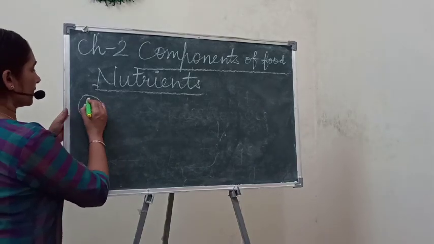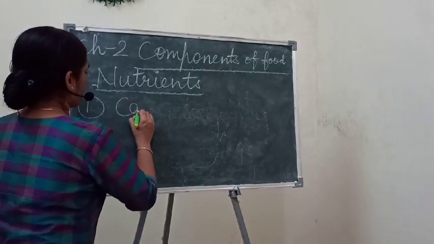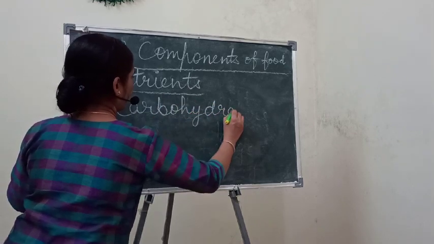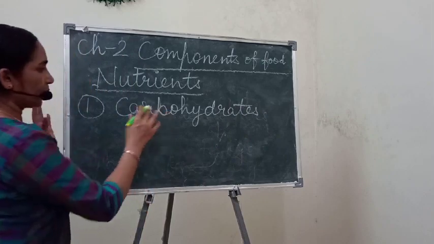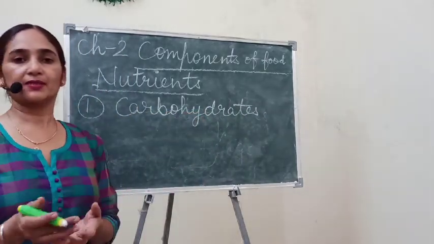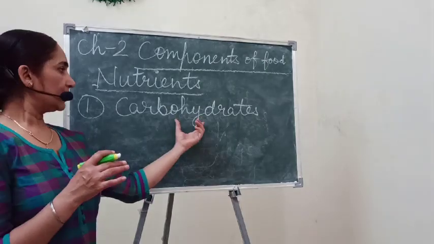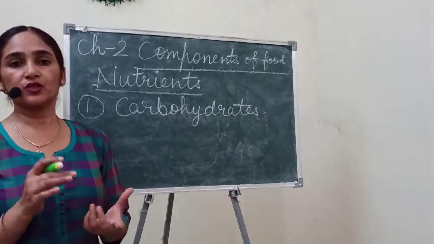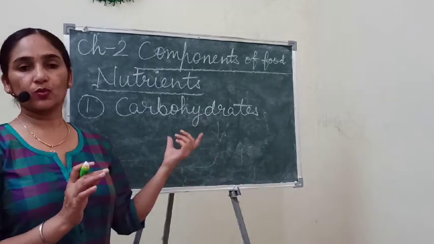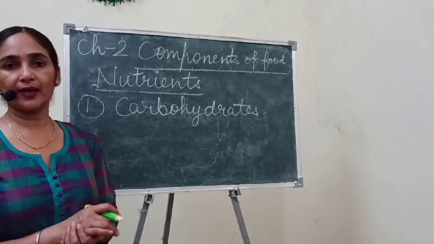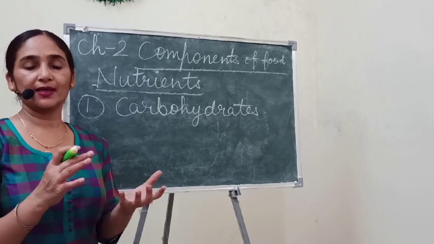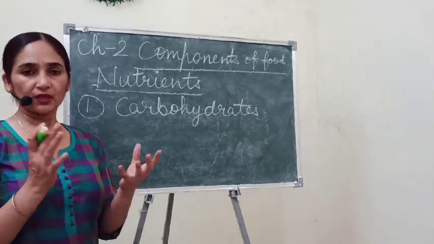So the first nutrient is carbohydrates. Carbohydrates are the nutrients present in the food which provide energy to our body. And what are the different sources of carbohydrates? Wheat, rice, sugar and sweet things.